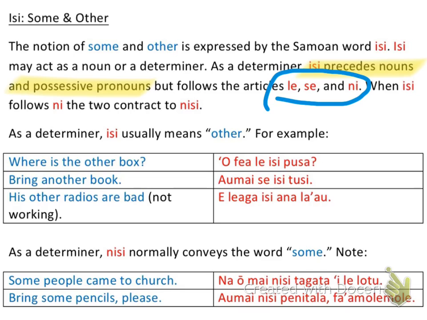And so how many radios does he have? He has a plural amount, okay, and it's his radios that we're talking about. So we have a possessive pronoun here, his, and we're going to have to use the plural version of his, and we're talking about other radios.